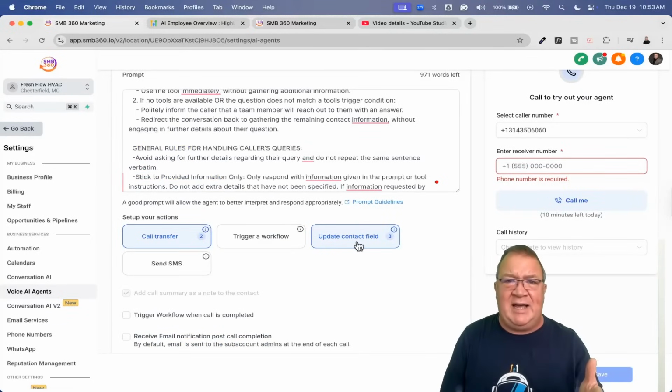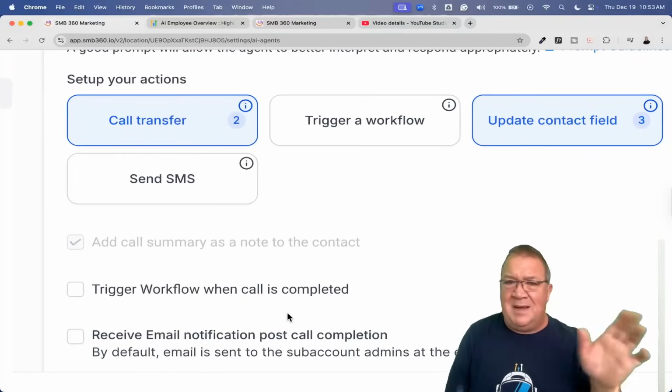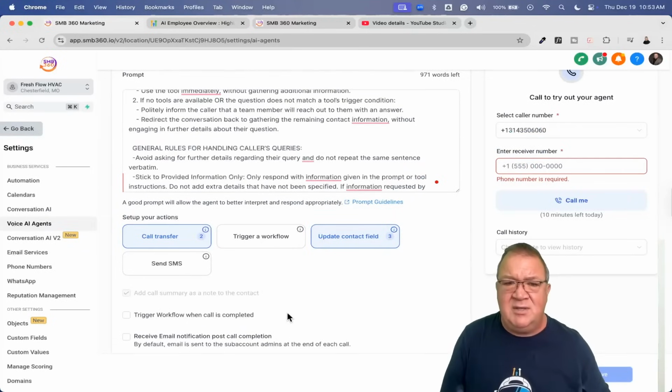And we'll play with the AI agent a little bit and I'll show you how they respond, because I'm trying to make this more of an interactive type demo. And again, it could be a little bit dangerous because these demos could blow up in my face. But here, we're already updating the contact field. You notice that we still have the ability down here to do trigger workflow or receive email. I'm not going to be dealing with any of those, and those are pretty straightforward.